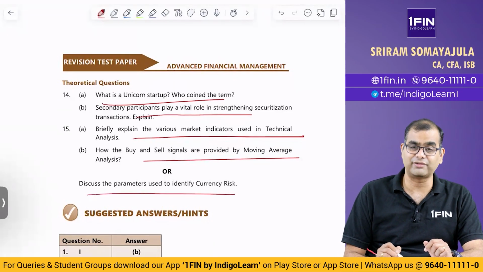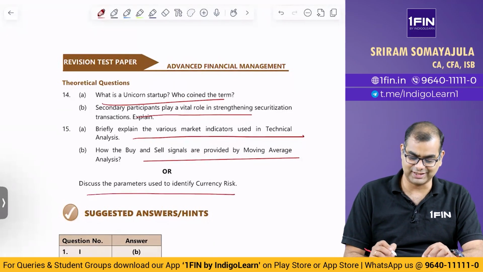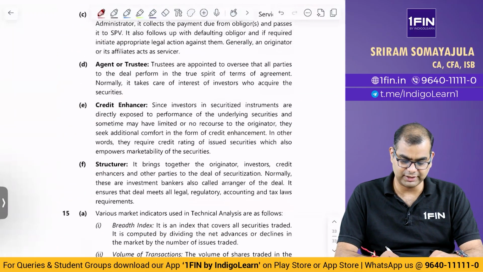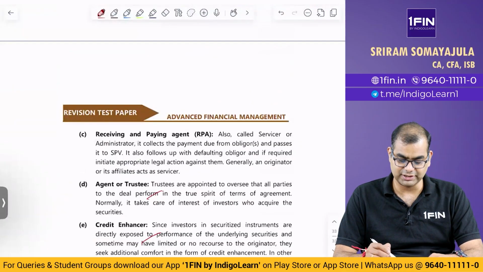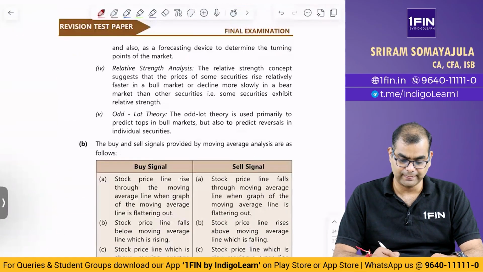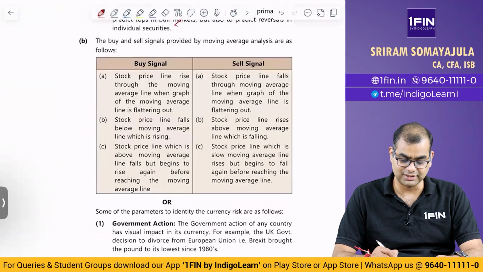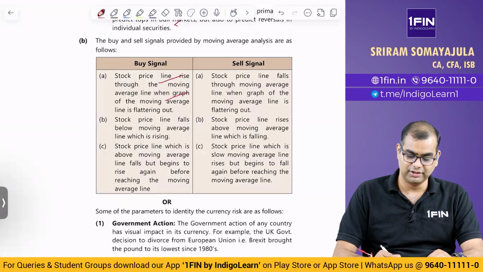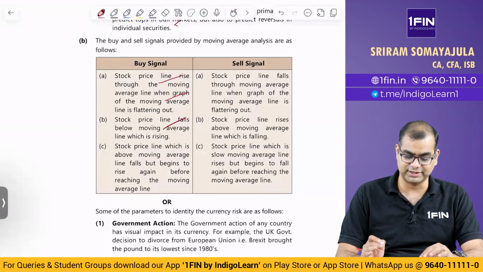Discuss parameters to identify currency risk. Now this is an interesting question. I actually wanted to see what answer they gave. See, I was saying agent, credit enhancer, structurer, then receiving and paying agent. This is the first one. Breadth index, volume, confidence index, relative strength, odd lot. See, buy and sell: stock line rises through the moving average when the graph of the moving average is flattening out. If it is increase, what is buy, what is sell, they've asked.